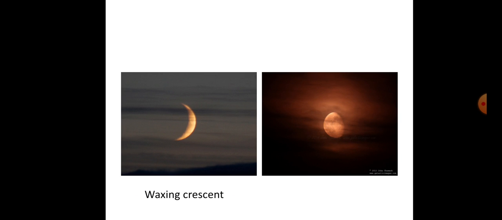What is the name of this shape? Yes, waxing crescent. What is the name of the shape of the moon? Yes, obviously it is gibbous. But waxing gibbous or waning gibbous? So let's see the answer. Waning gibbous. That means the left side lighted part is called waning gibbous.